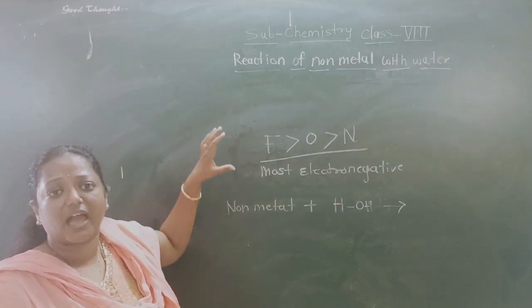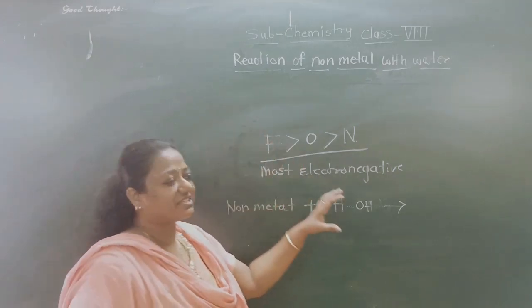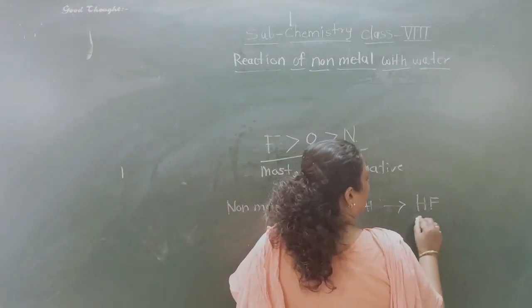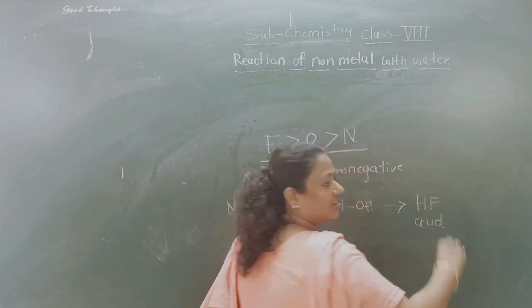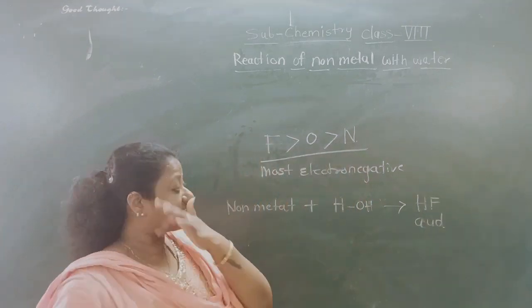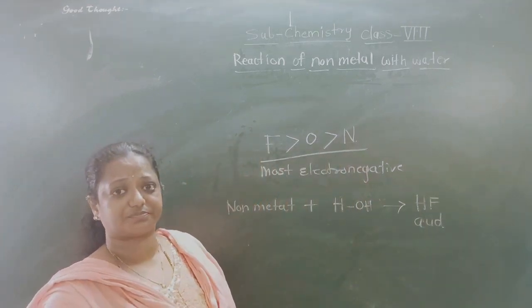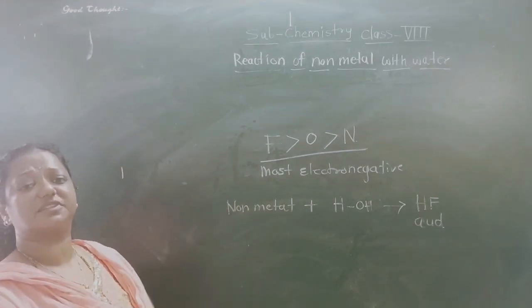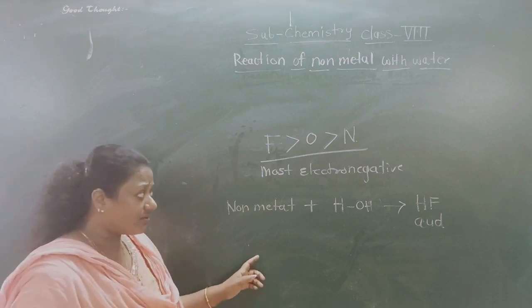Fluorine will be the only one with the capacity to react with the oxygen and form what? HF, which means it will form an acid. They will form acid with release of what? Hydrogen gas, as we talked about when a metal reacts with water.